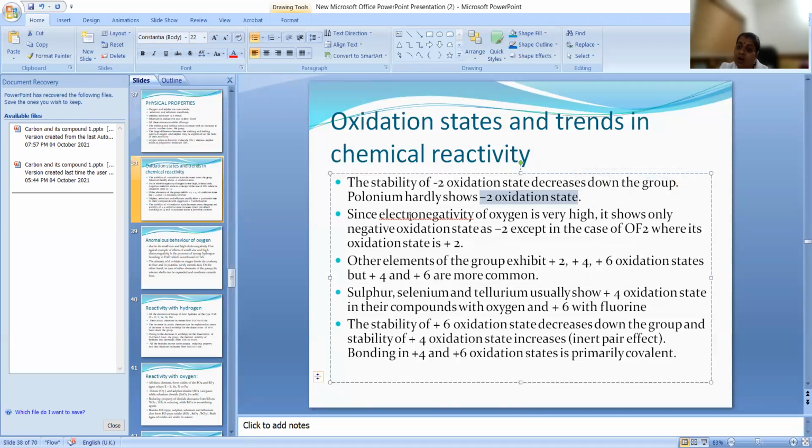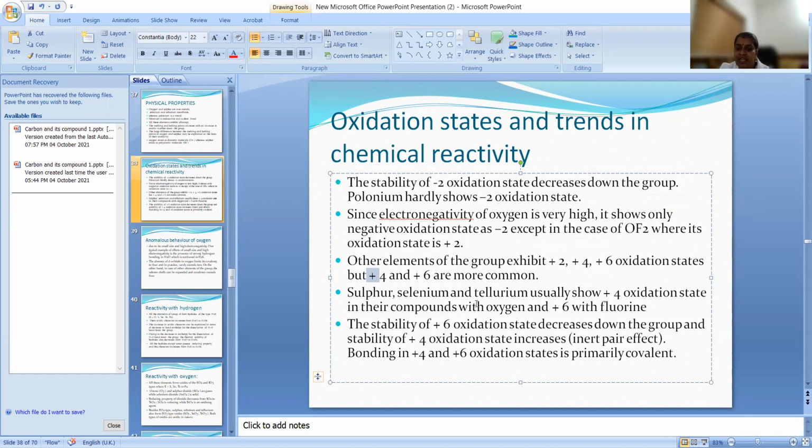Oxygen always shows the -2 oxidation state except in OF2, which we learned already in the redox reaction chapter. In OF2 it has a +2 oxidation state. Other elements exhibit +2, +4 and +6 oxidation states, but among them +4 and +6 are more common.